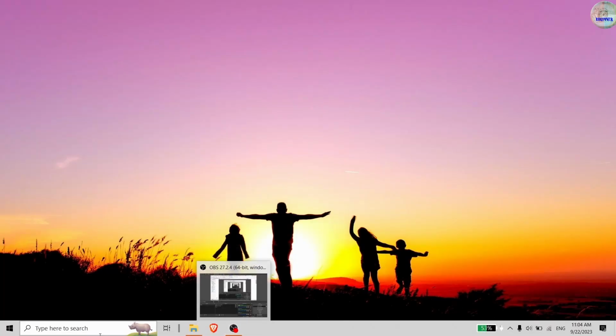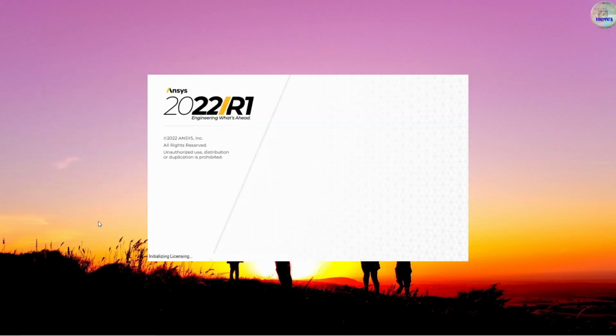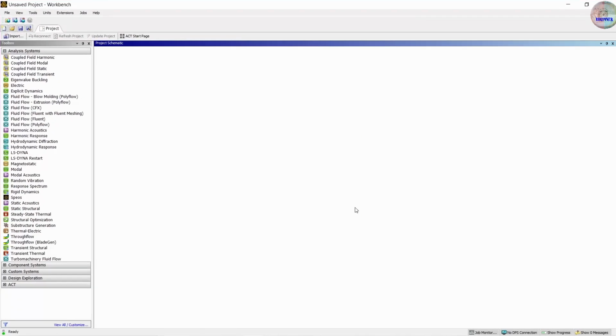Then we are going to open the Workbench. I have Workbench 2022 R1. We are going to see the load distribution in a static structure, so bring it in.